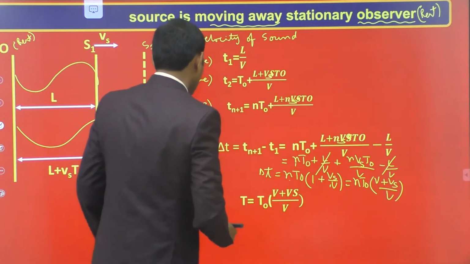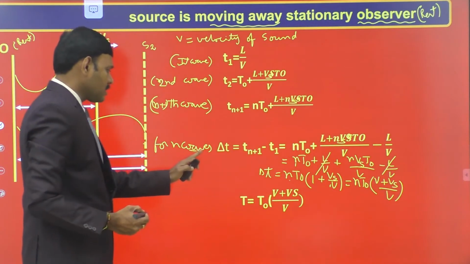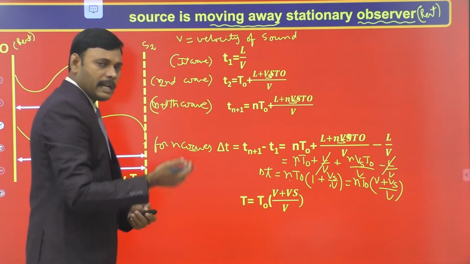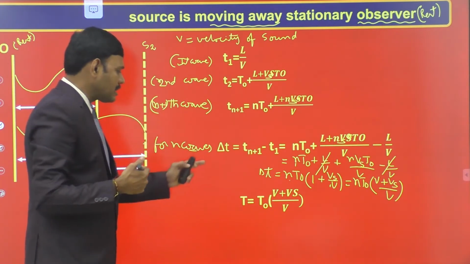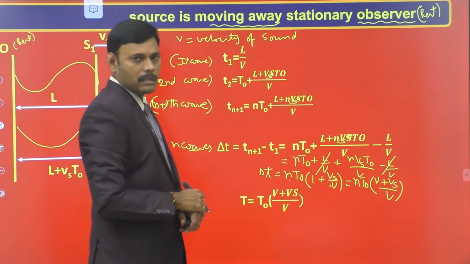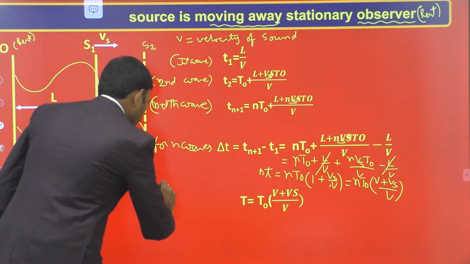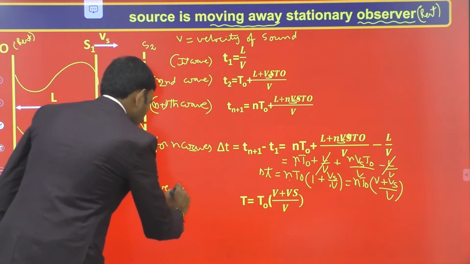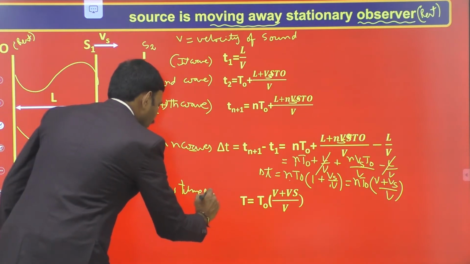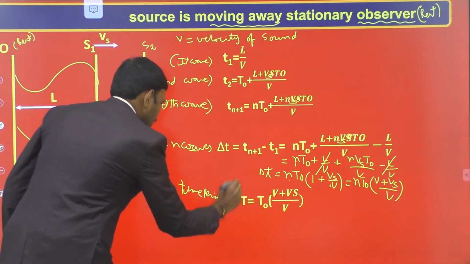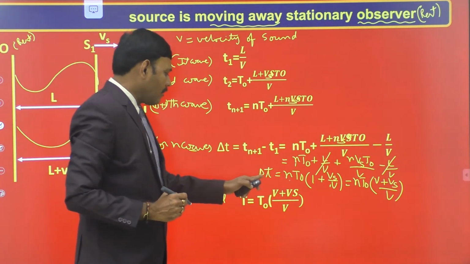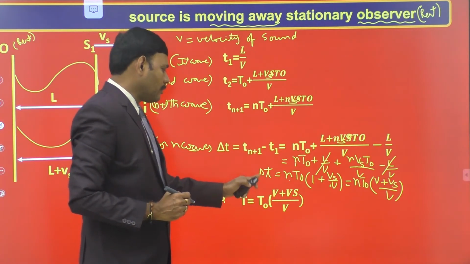This is the time taken for n waves of the moving source. The moving source is emitting waves, and the time taken by the n waves to reach the observer is this one. Now find out the new time period of the receiving wave. The emitted wave is different and the receiving wave is different. This is the time taken for n waves to be received by the observer.